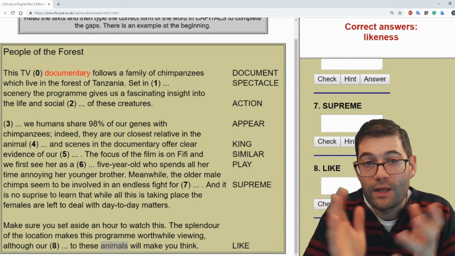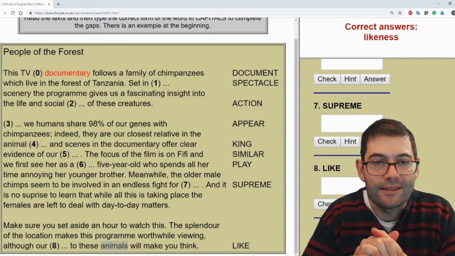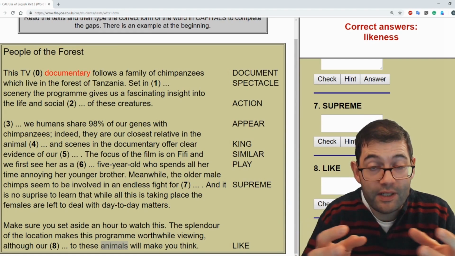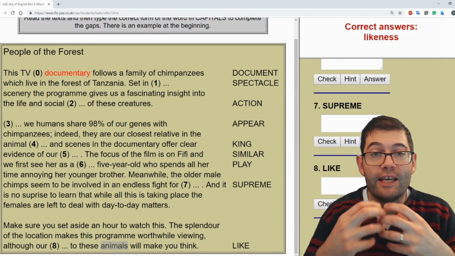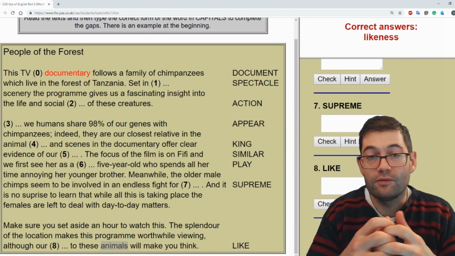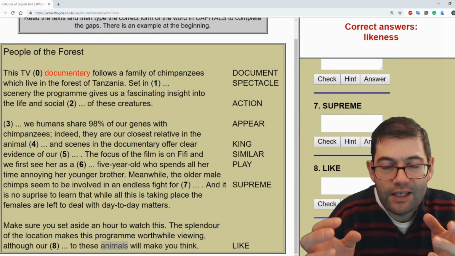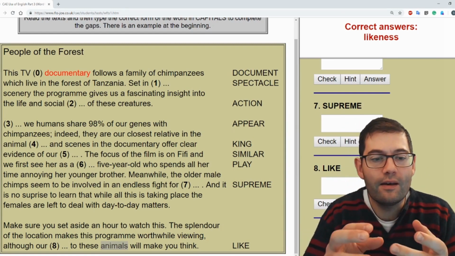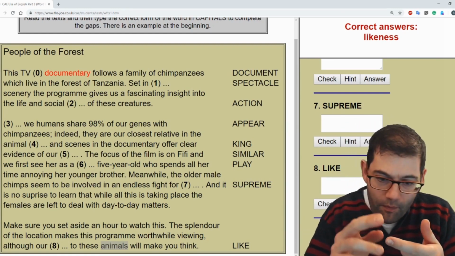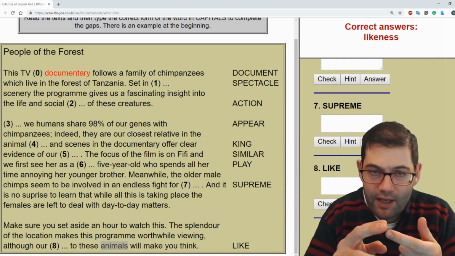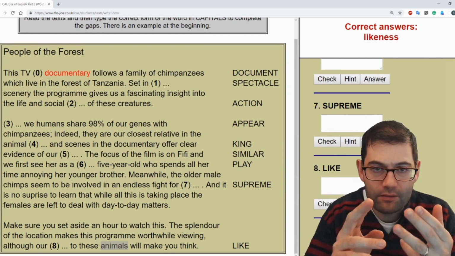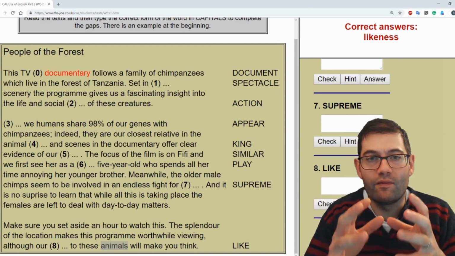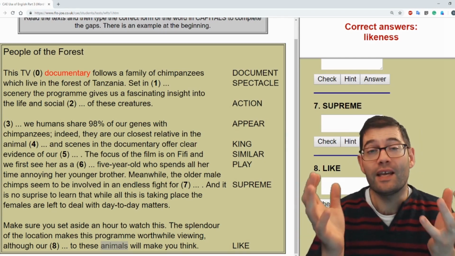And there we go. That's why I think the answers are the answers. You can see that simply by analysing the vocabulary and the structures around the gaps, it gives you excellent clues as to what type of word you need. And if you are familiar with typical prefixes and suffixes of adjectives, nouns, adverbs, etc., even if you're not familiar with the vocabulary, you could at least have an educated guess.